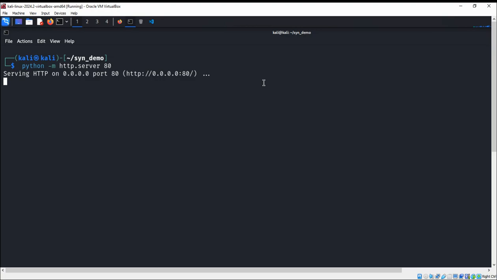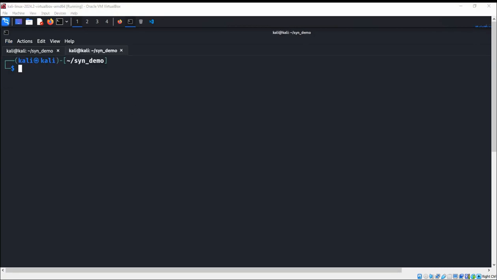And then the second step is to run our Python script, and we also need to listen with tshark. So let's do that. New tab, and we are going to use tshark to capture the packets.